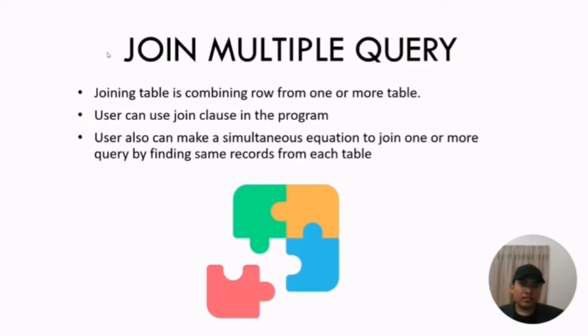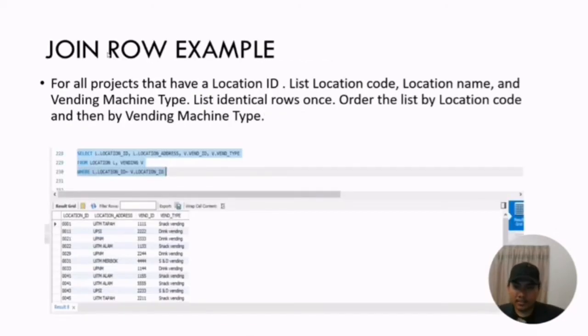So they want both data to be one. For example, in table A they just want a product, and in table B they just want a link of the product. But because they are different tables, we must use a join multiple query. As for the example, this is a question.